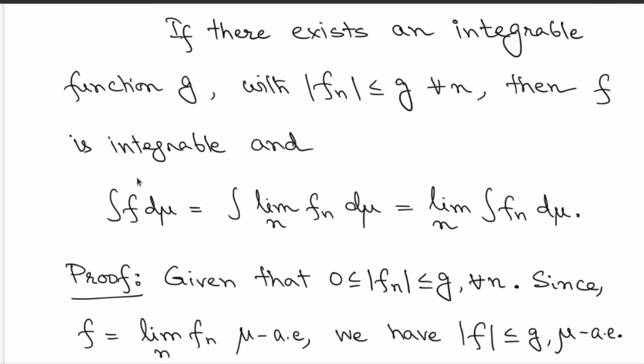Alright, so again remember here the first equality immediately follows because these two functions agree almost everywhere. Only on a null set might these functions differ, but it doesn't affect the values of the integral. Now as per the conditions, the fn's are dominated by an integrable function g, and therefore the fn's are already integrable, so that's not an issue. But here you need to show that the integration of f is well defined, and in particular you are claiming as a part of the statement of the theorem that f is integrable. So you have to somehow establish that.